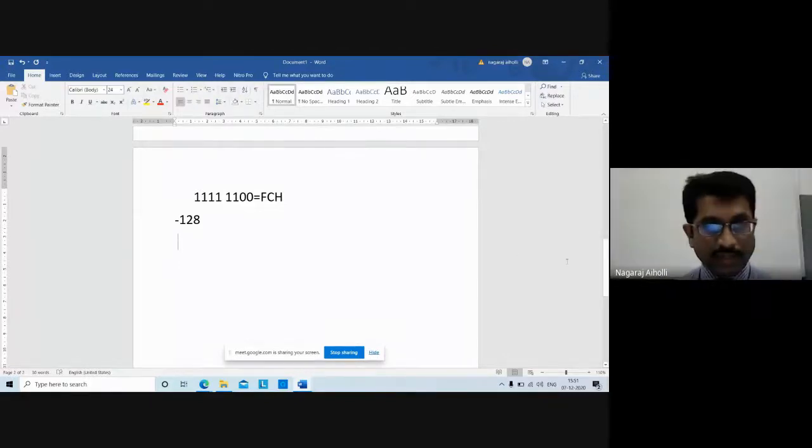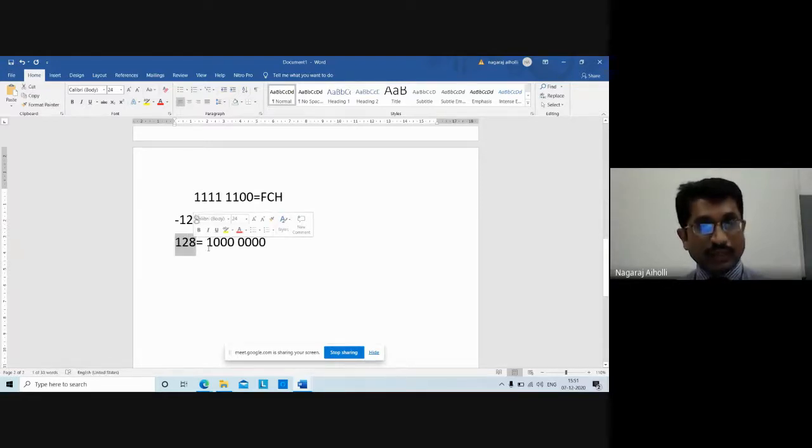Note that if they are not giving anything here, that means it is in decimal. 128 in binary is 1000 0000, with place values 8, 4, 2, 1, 16, 32, 64, 128. You have to convert it into binary and write it. Remember, it is not hexadecimal, it is binary.